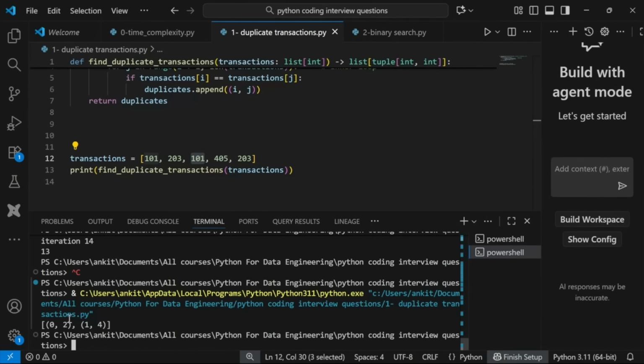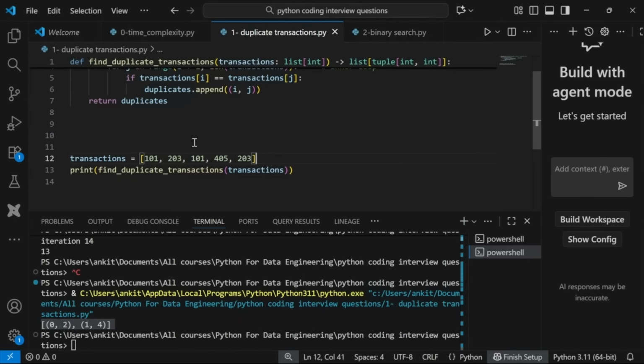Okay, so I'm getting the answer as (0, 2) and (1, 4). It is telling us that at index 0 and index 2 they are duplicates. Similarly, at index 1 and index 4, they are duplicates, right? So this is what it is returning, a list of tuples. Great. So let's think about it. How do we solve this problem?